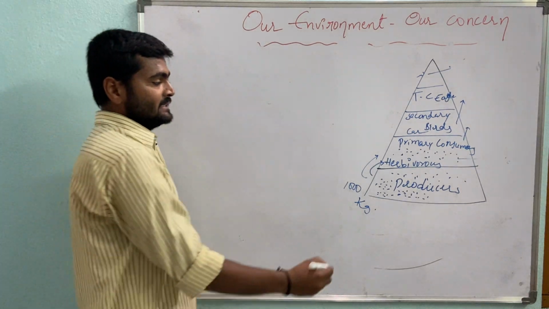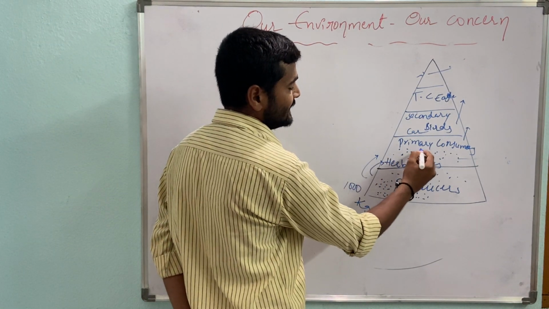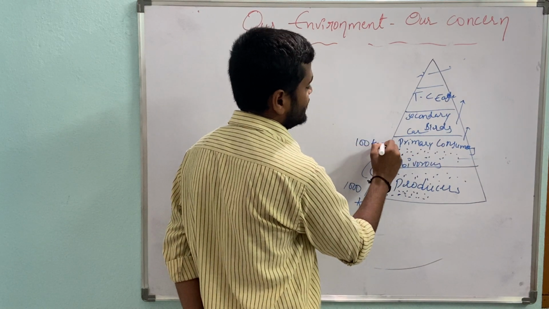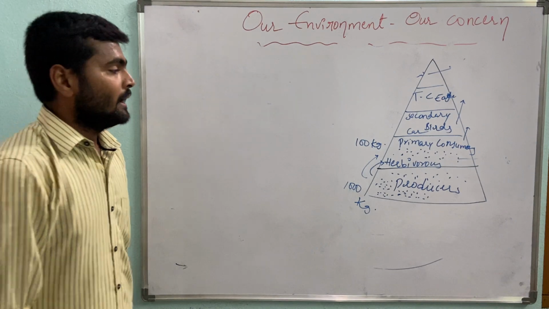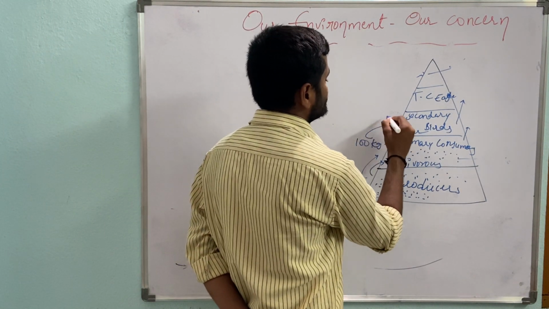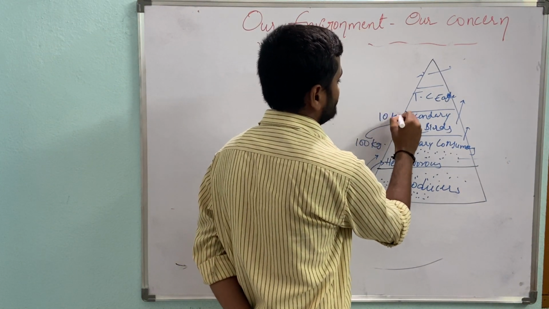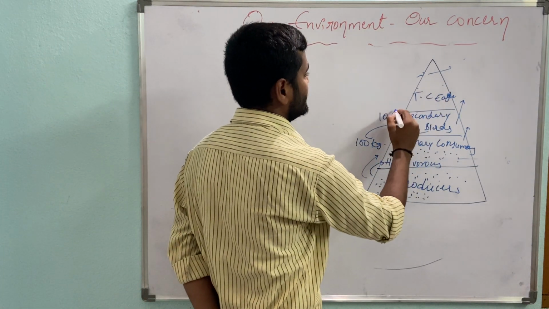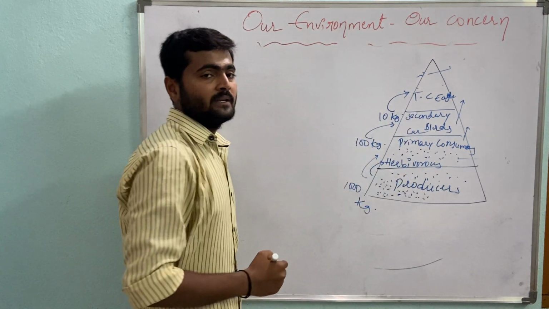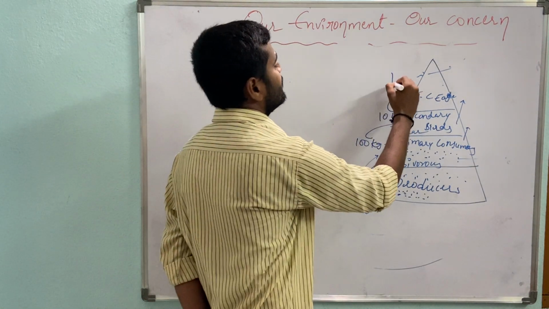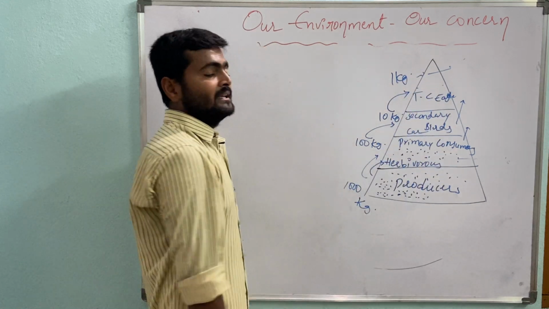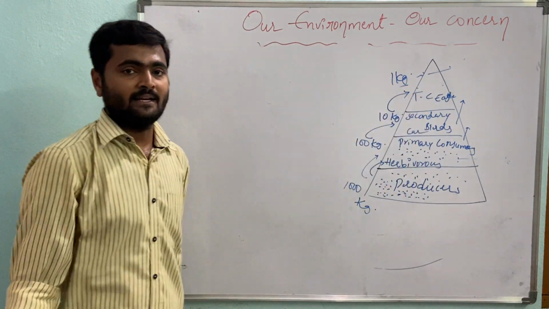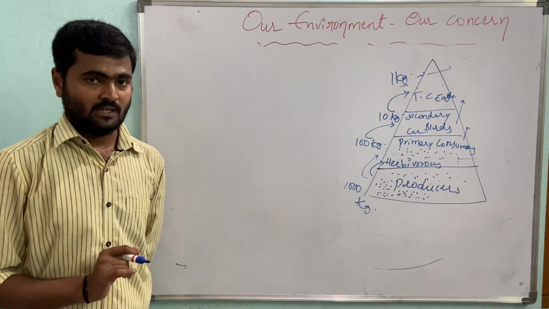By eating these 1,000 kg, zooplanktons gained only 100 kg of weight. By eating these 100 kg, fishes can gain only 10 kg of weight. By eating these 10 kg of fishes, human beings gained only 1 kg of weight as tissue formation.